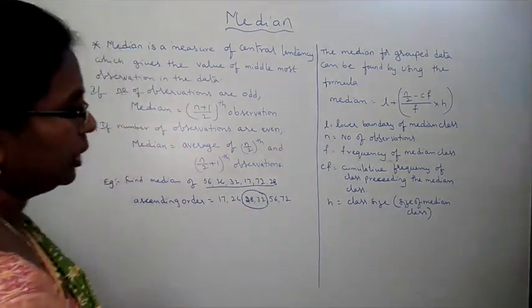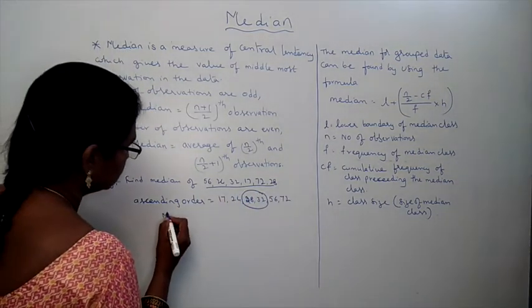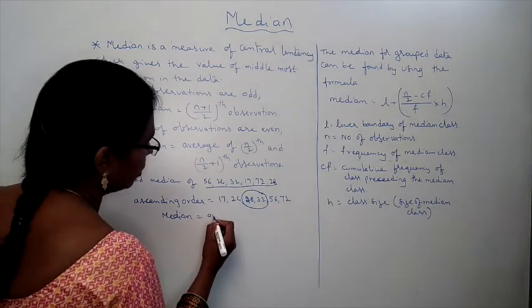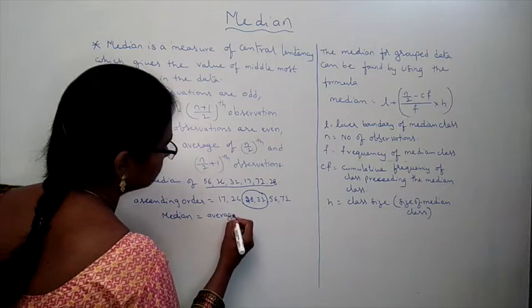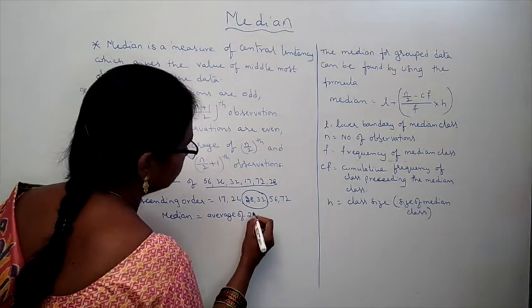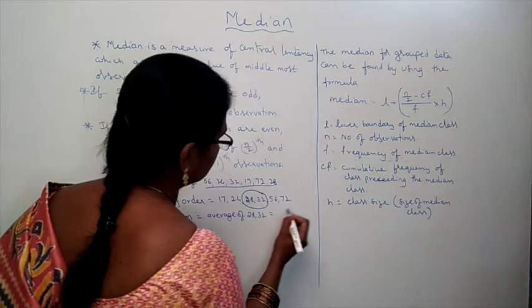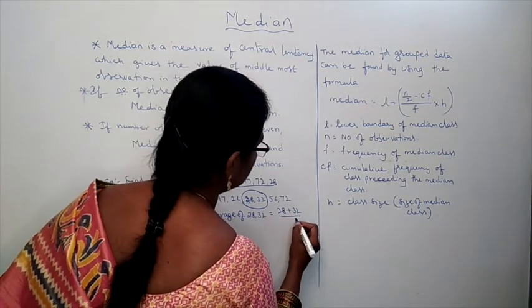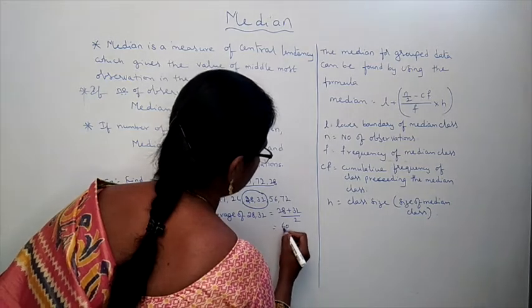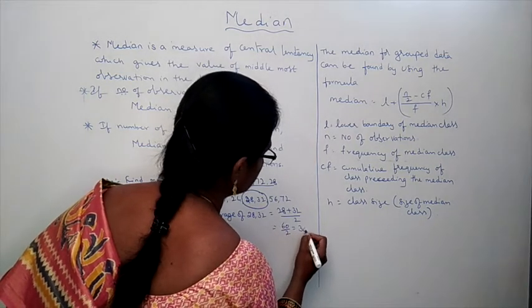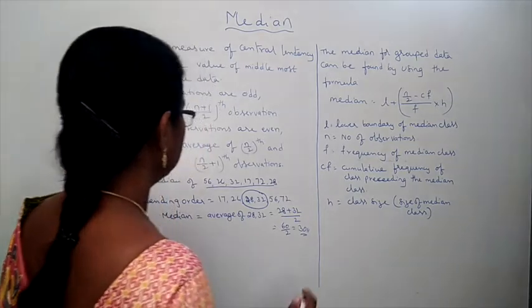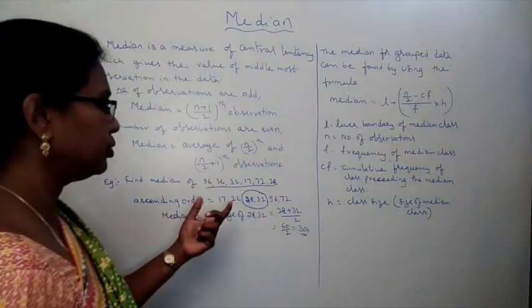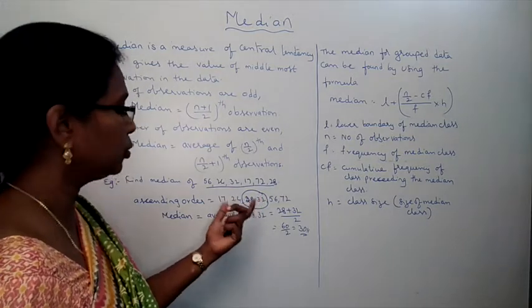28 and 32. Now, median is equal to the average of 28 and 32, which is 28 plus 32 by 2, which is 60 by 2, equal to 30. What is the middlemost value? 30. Then what is the median of those observations? 30. If the observations are even, we have to take the average of the middle two terms.